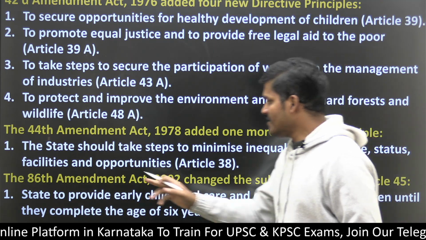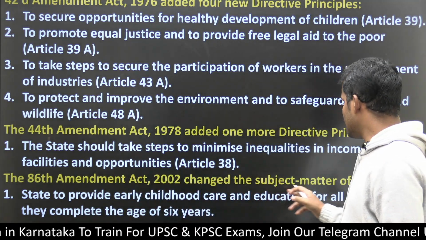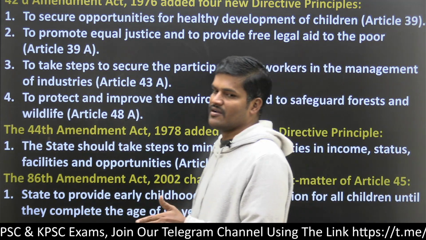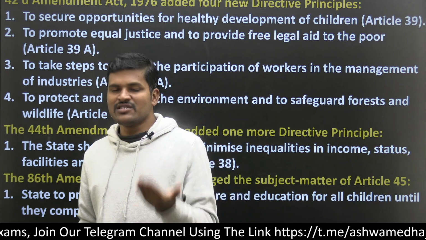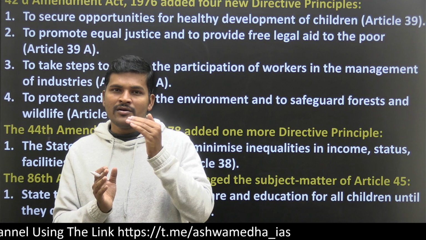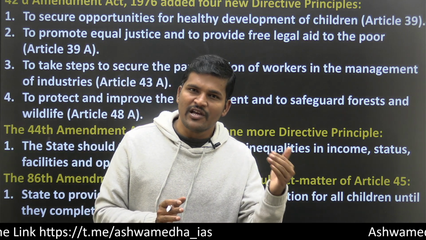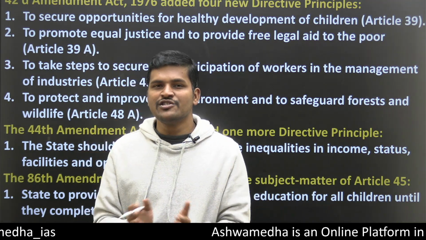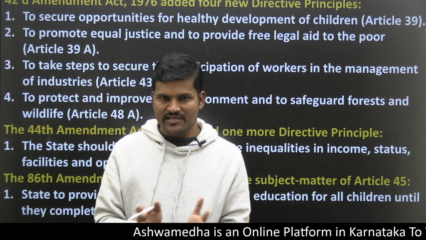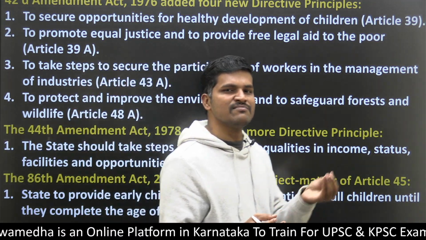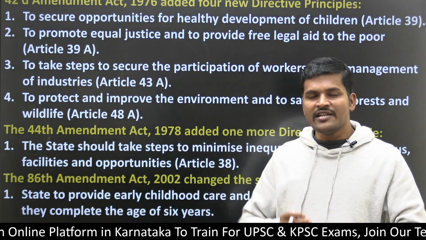The 86th Amendment Act 2002 changed the subject matter of Article 45. In the new subject, the state shall try to provide pre-primary education till the age of 6, establishing and promoting Anganwadis. These Anganwadis give a platform for children up to the age of 6 to get adjusted to the school environment.